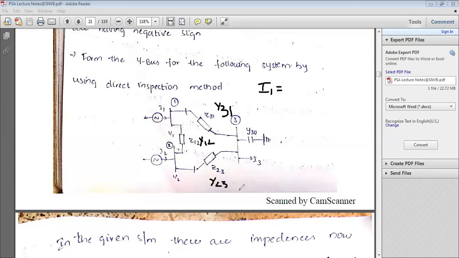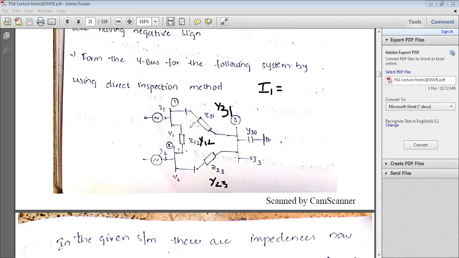First of all, it is very, very important. Please do remember that. Don't proceed with the problem by considering impedances directly. If impedances are given, he will mention that the impedance of the particular branch is equal to this one. In that case, you are directed to consider the admittance, not the impedance. For the formation of Y bus, you must consider the admittance between those two buses.